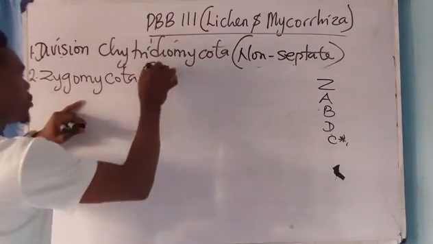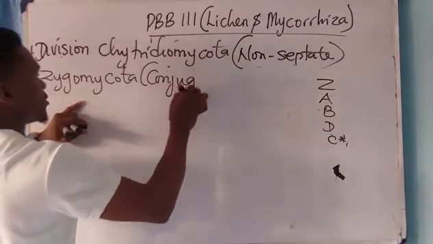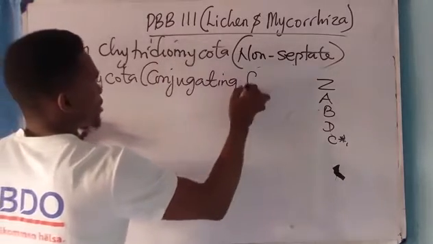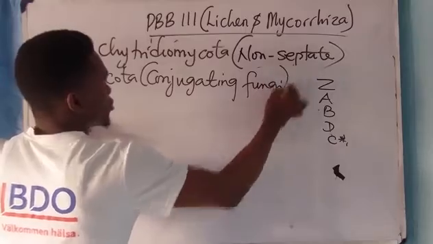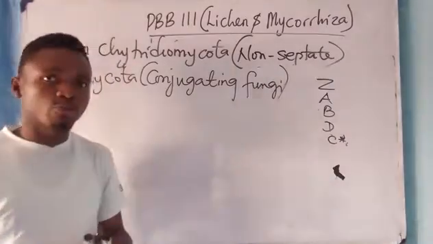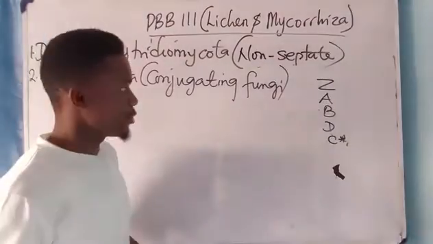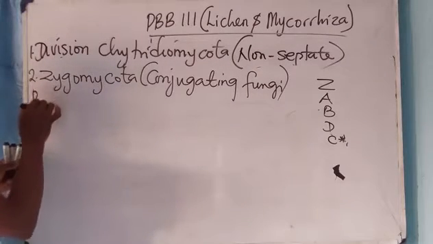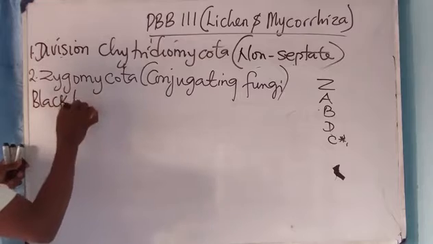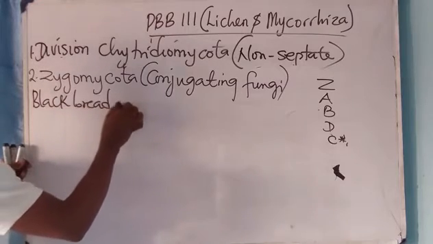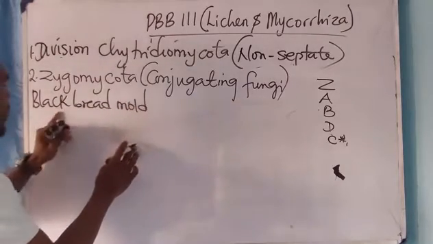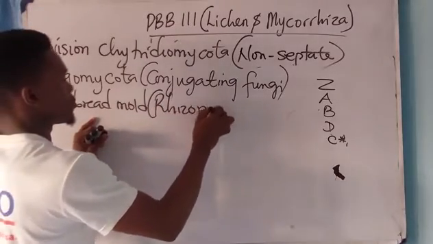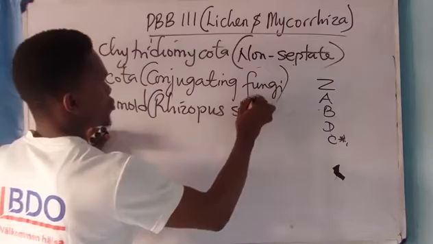Zygomycota, these are called the conjugating fungi because they undergo a special type of reproduction called what? Conjugation. Okay. Now the members here are actually the black bread mold. The black bread mold is called what? Rhizopus stolonifer.